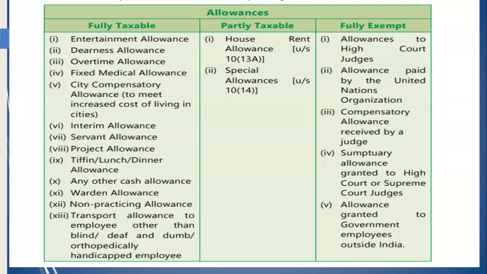When the government employees of India are paid allowances, these come under fully exempt allowances. Usually this happens when they serve outside India.